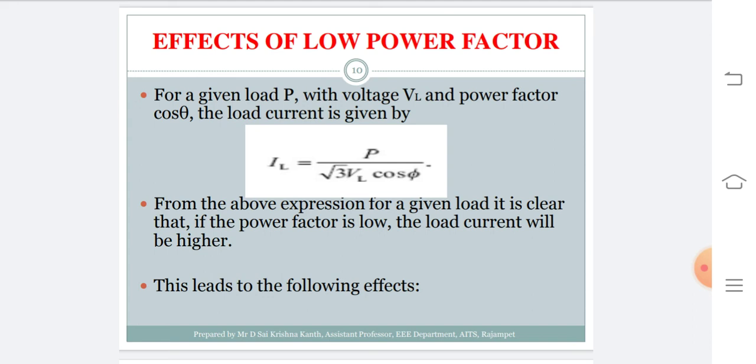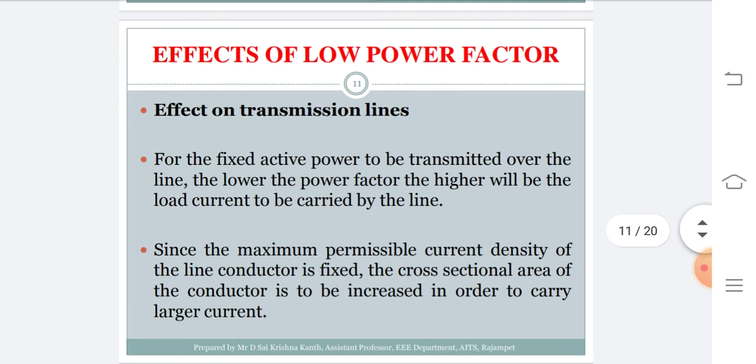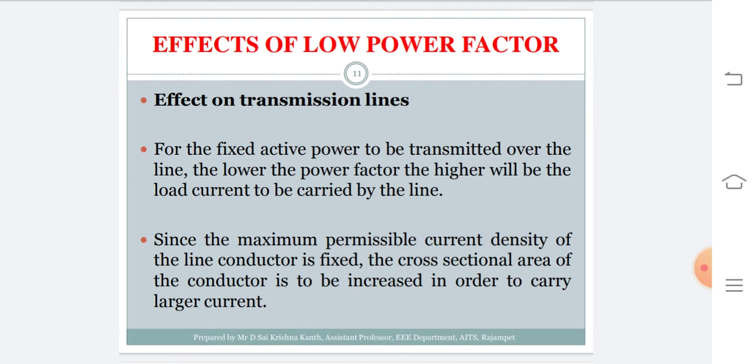There are 6 different effects, and I will explain them one by one. The first one is the effect on the transmission line. Suppose the active power value is fixed, some 5 megawatts or 10 megawatts, and it is transmitted over longer distances at low power factor. Then from the expression it is clear that the current carried by that transmission line is very high.